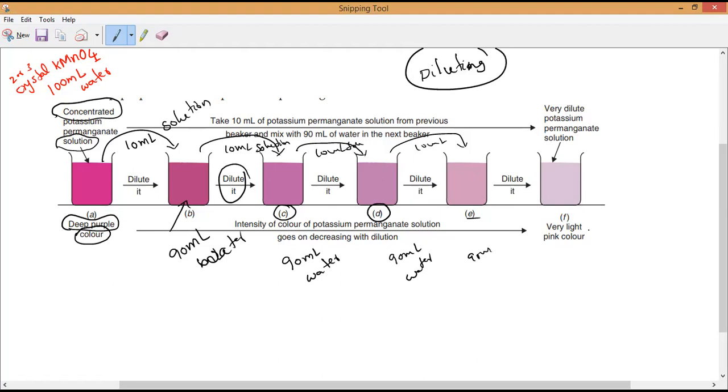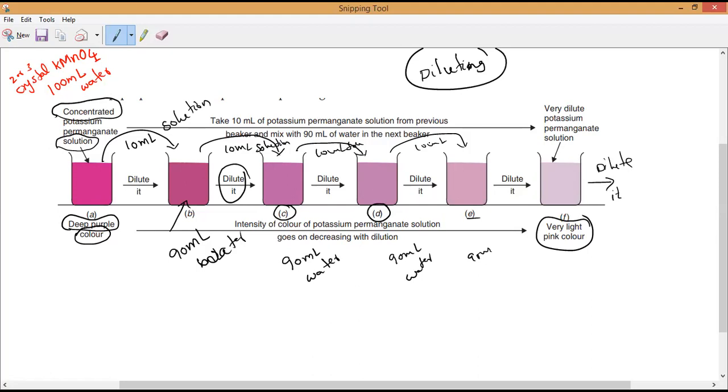So here I am getting a very light pink color. Do you understand? If you do the next one also, keep on diluting, still the potassium permanganate is transferred. Yes or no, guys? So from this you can say the color of the solution will become lighter and lighter. When we keep on diluting the potassium permanganate solution 5 times, 6 times, 7 times, you get a very dilute solution, but is the color still there or not? The concentration of potassium permanganate is decreasing.